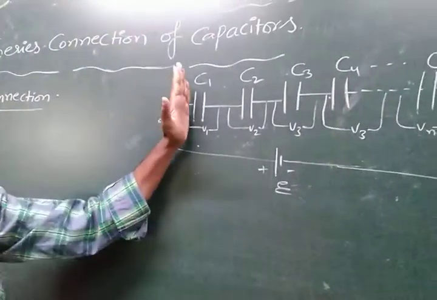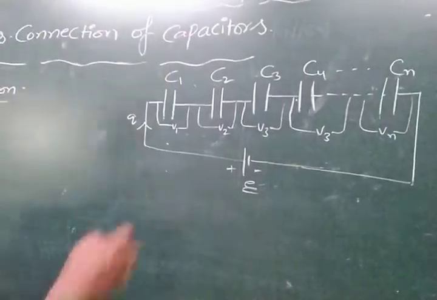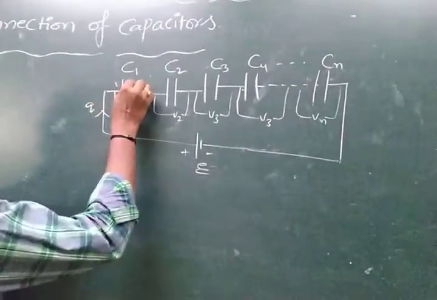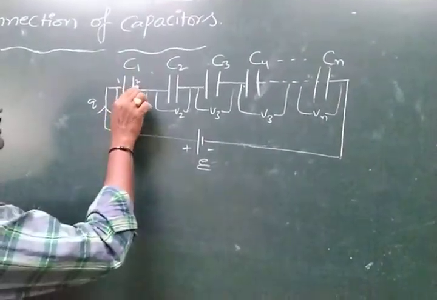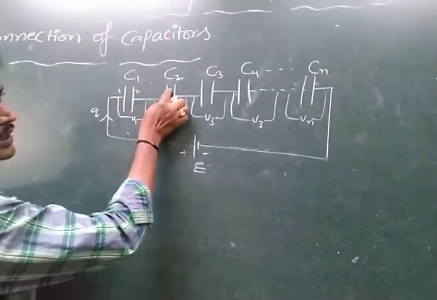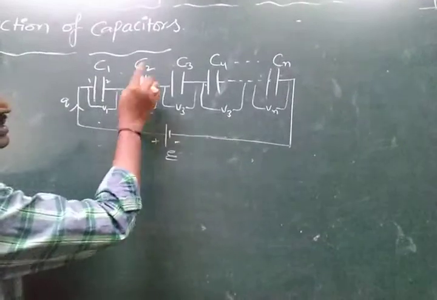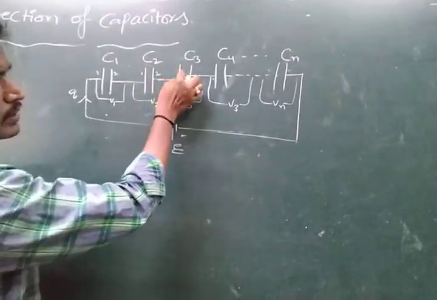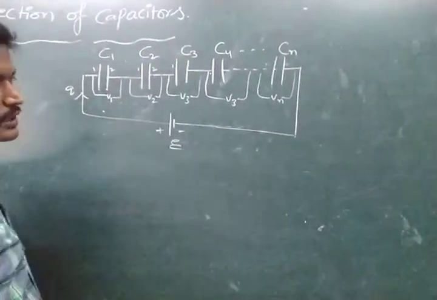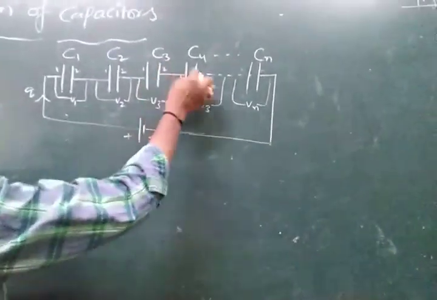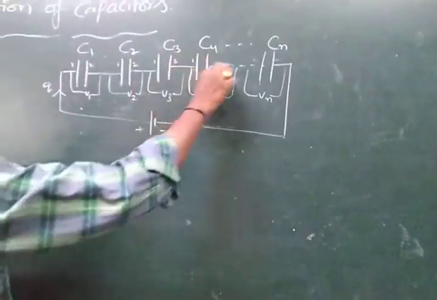Otherwise, first capacitor, second plate. This is the first capacitor, called first plate, second plate. First capacitor, second plate connected to second capacitor, first plate. Second capacitor, second plate connected to third capacitor, first plate. Third capacitor, second plate connected to fourth capacitor, first plate, and so on.